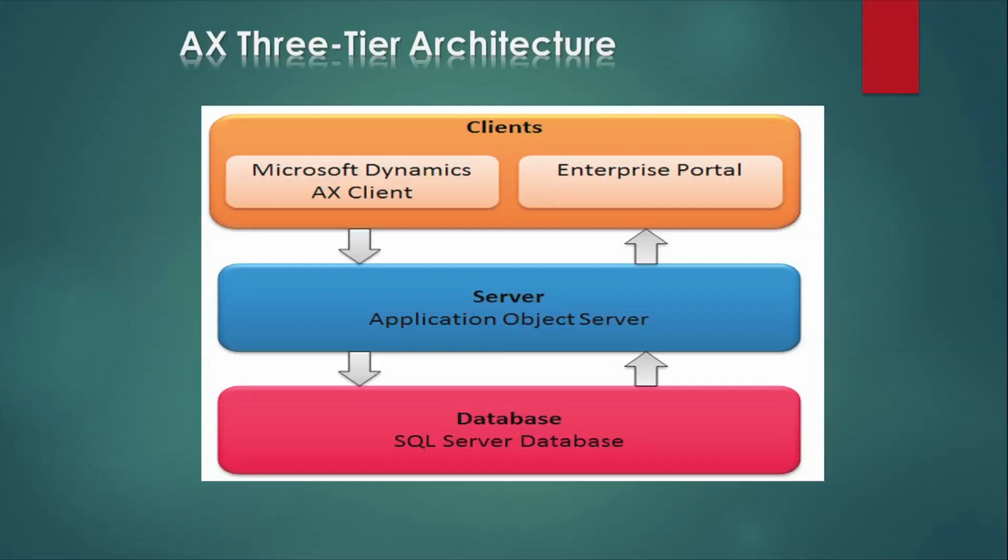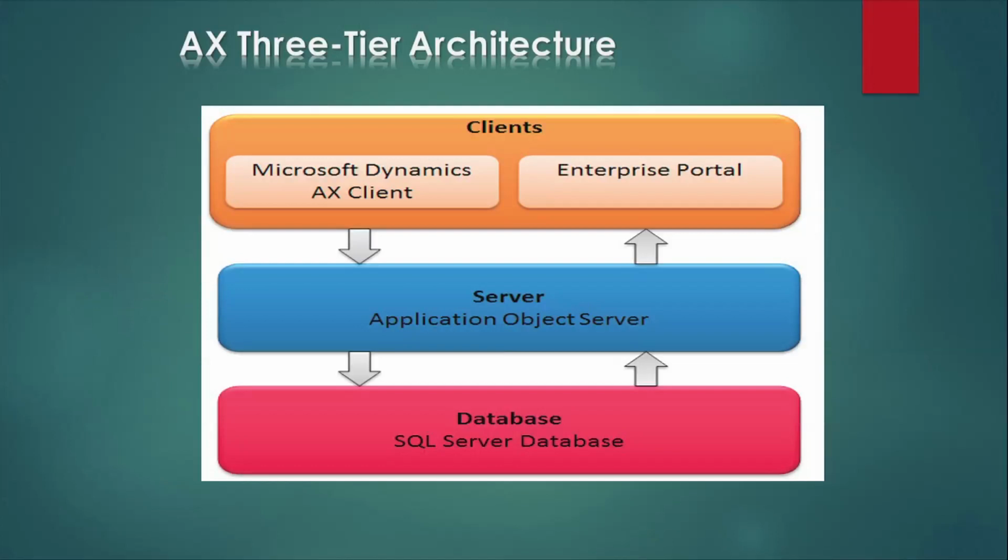Here in Dynamics 365, it is a three-tier architecture and it is completely web enabled. Whenever the client opens the AX application, they open it in a browser, Internet Explorer or any other browser. They can access the Microsoft Dynamics 365 Finance and Operations application. The first tier is clients. The second tier is the application object server.